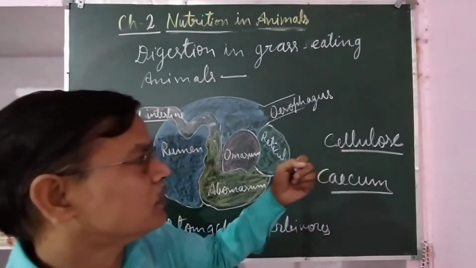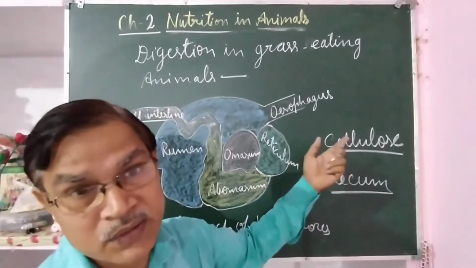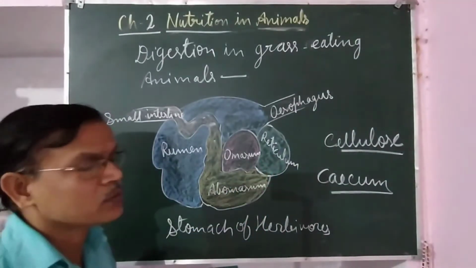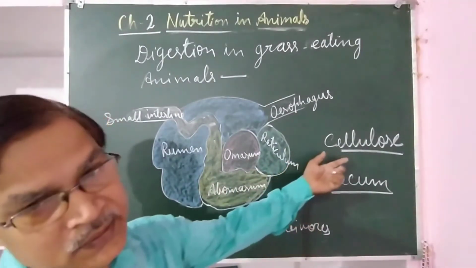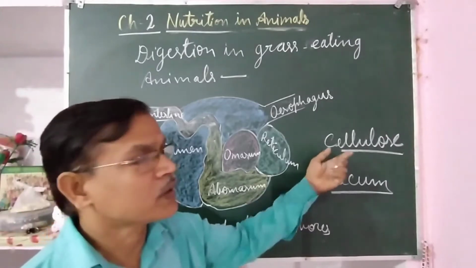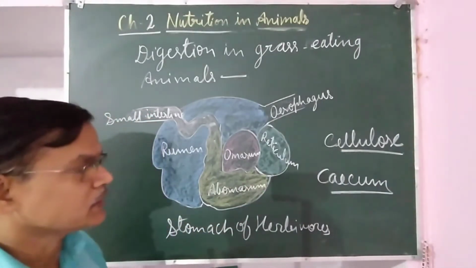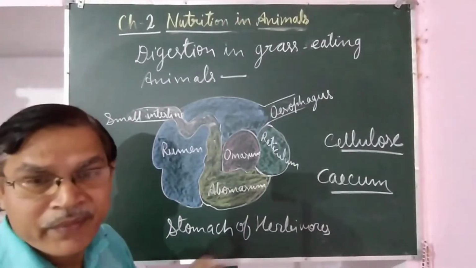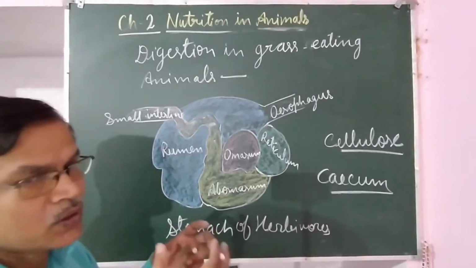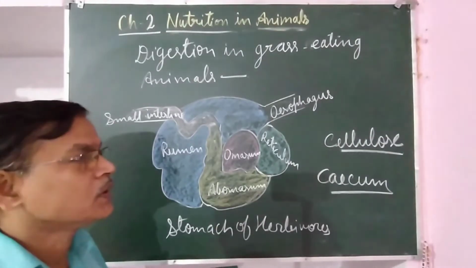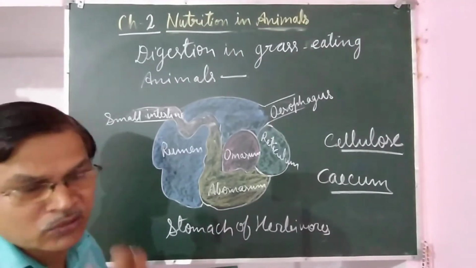Cellulose is found in the cell wall of the plant cell. It must be present in our diet, where it works as roughage, which helps in cleaning the intestine and in bowel movement. Bowel movement means whatever food we take moves throughout the whole alimentary canal from mouth to anus.